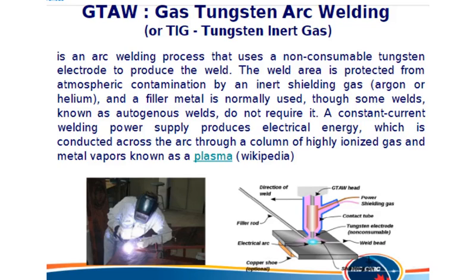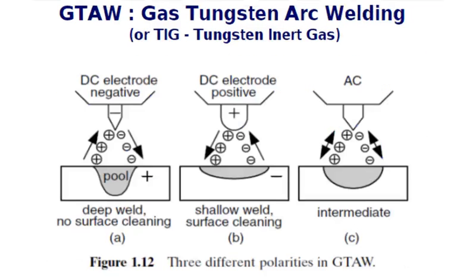In gas tungsten arc welding, the arc is produced in the ionized gas metal vapors known as plasma. The three different polarities in gas tungsten arc welding are shown in this figure.